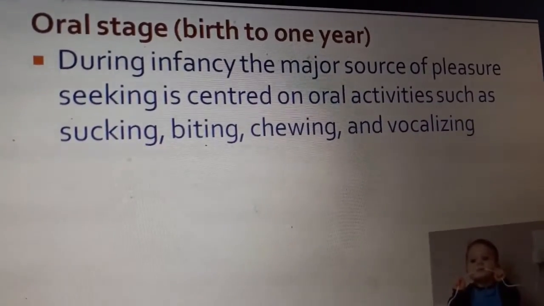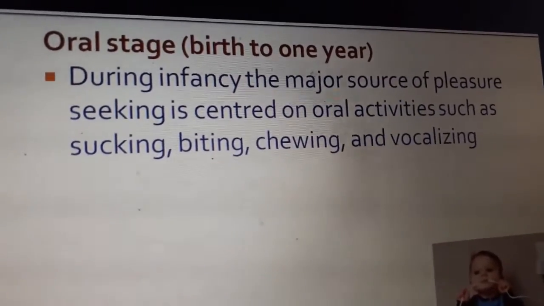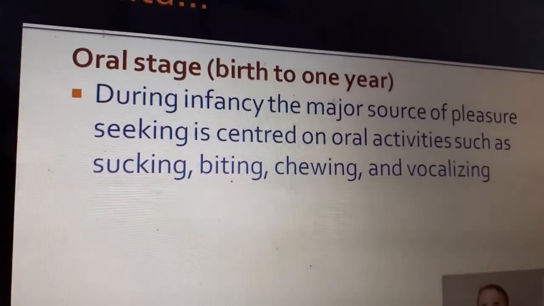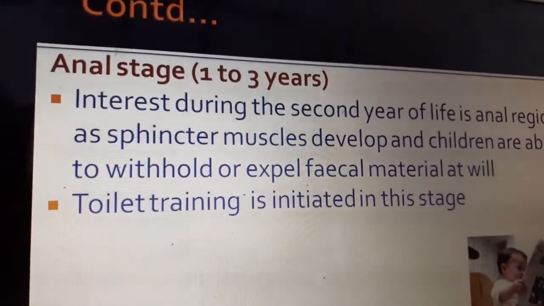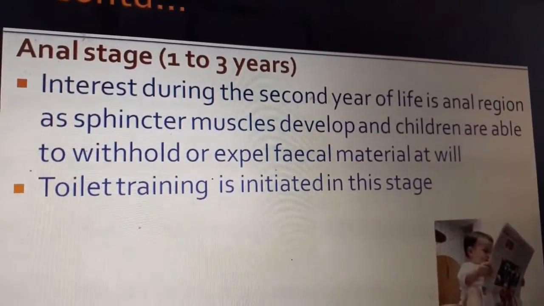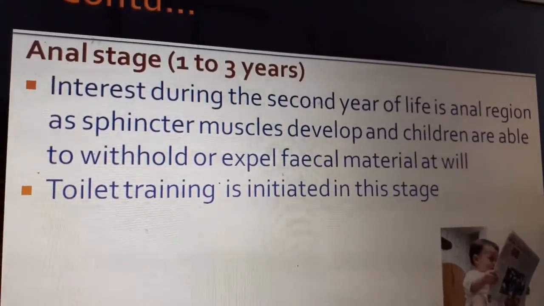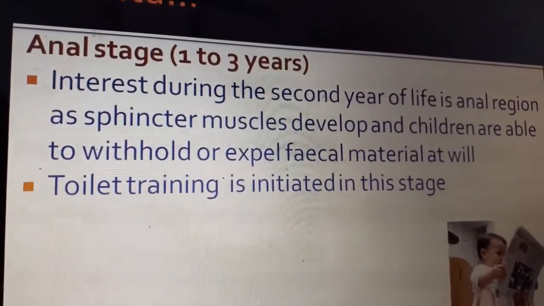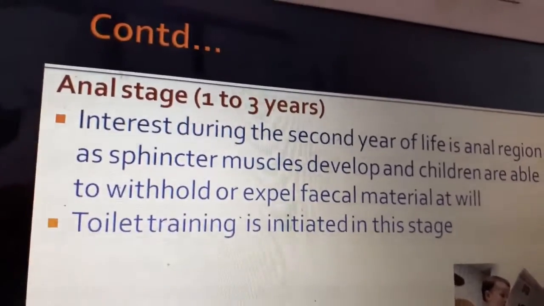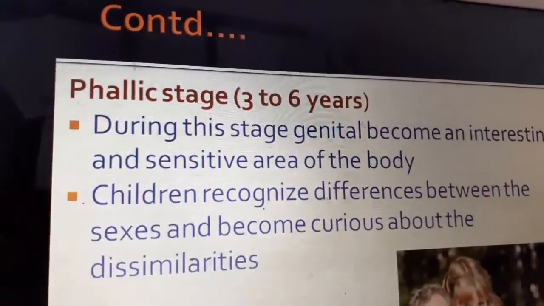Then after 6 months, they slowly start biting. The teeth and gums come in, so they start chewing and vocalizing. They find more pleasure in these activities. The next one is the anal stage. During the toddler stage, they become more interested in the anal region and they try to use their anal sphincter to withhold or expel the fecal material. During this stage, toilet training has to be initiated. This is the time where they achieve bladder control, so we need to start them on toilet training.